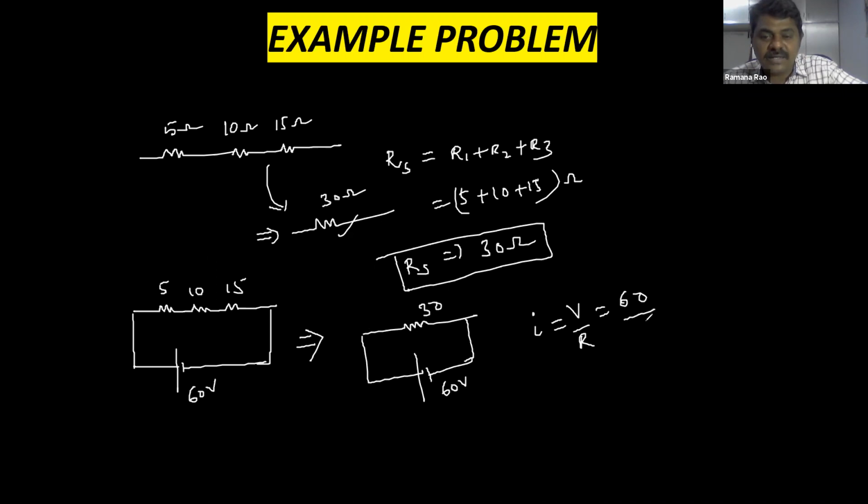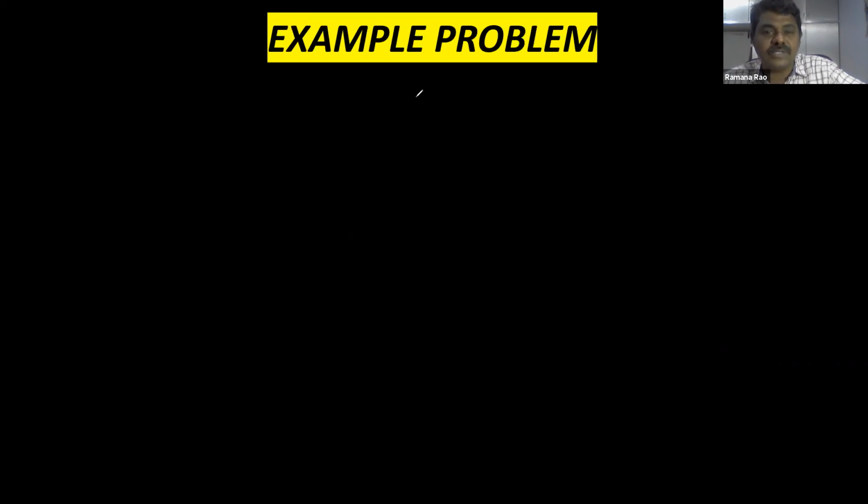By what is R? 30. That is 2 amperes. So 2 amperes current will come from the battery. The same 2 ampere will flow through all the resistors. So the current flowing through each resistance is 2 amperes. This is how the resistors are connected in series and how equivalent resistance can be calculated according to the series combination.